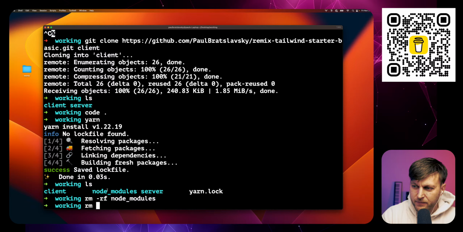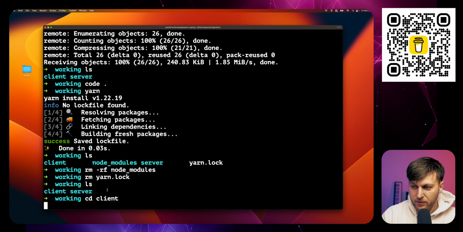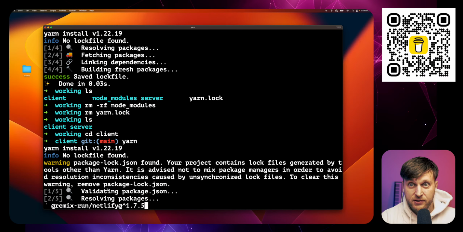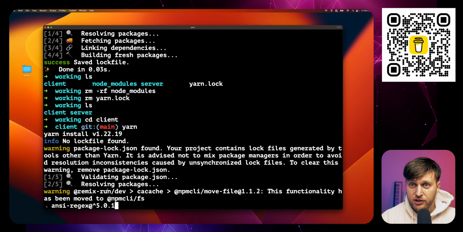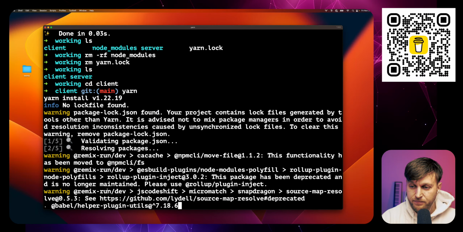No big deal. Okay, let's go cd client. That's where we are. And then we're going to run yarn. Let us install all the Remix specific packages. And then we're going to start the project, take a look at the code and see what we have. Again, since it's a starter, there should not be much there except Tailwind.